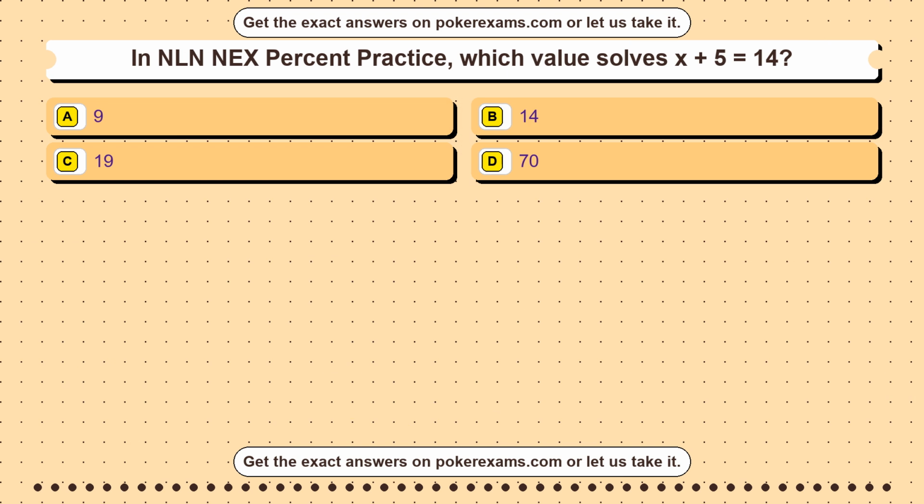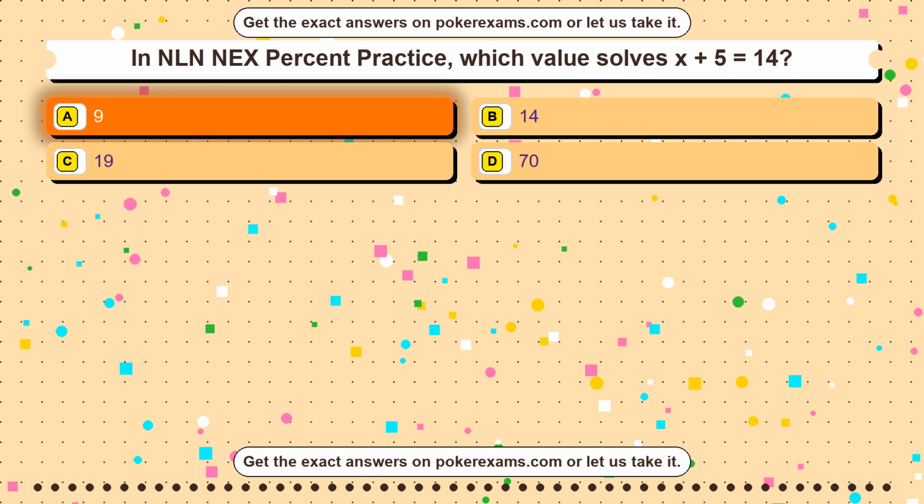Question 13. In GED online practice test, which word signals contrast? Option A. However. Option B. Because. Option C. Also. Option D. First. The correct answer is option A.